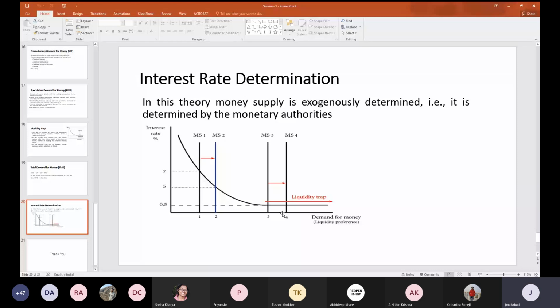So in this case, we say that mostly the interest rate determination happens in the bond market because Keynes talked about the bond market. So let us discuss a little bit about the factors which shift the demand curve for bonds and the factors which affect the supply of bonds.